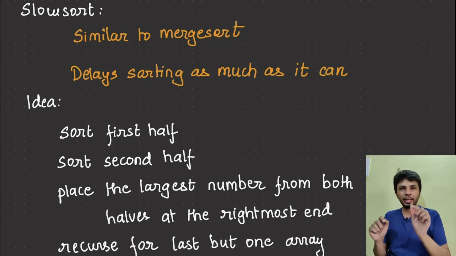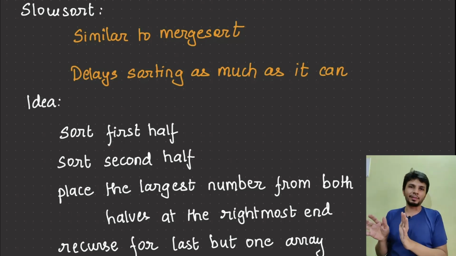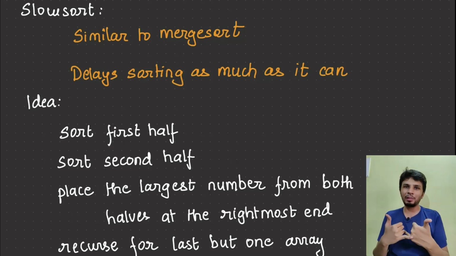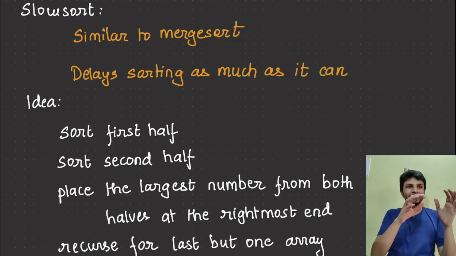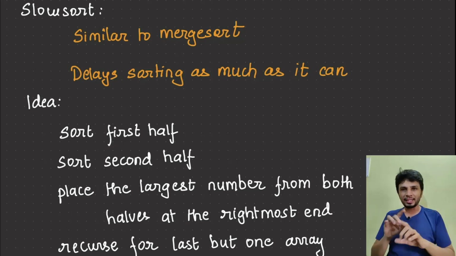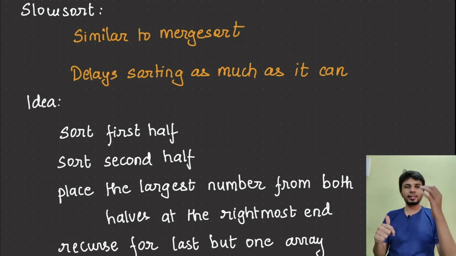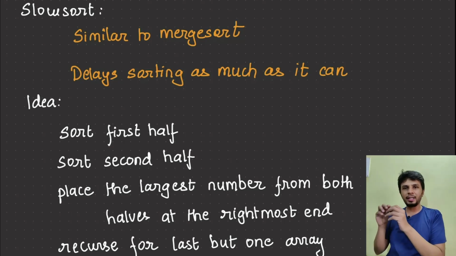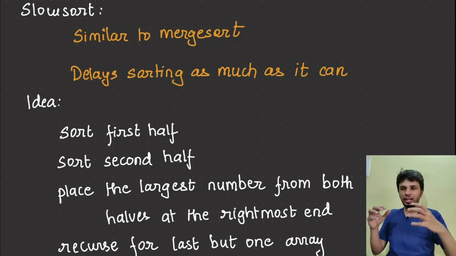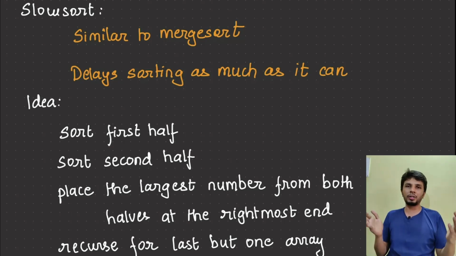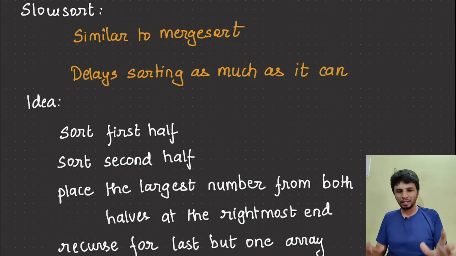So just placing one element at the correct position after sorting both halves. So instead of doing one very simple merge, it is placing the highest element at the correct position and then recursively invoking the same function for the n minus 1 array. Since the highest element is at the correct position, it will recursively call the function for the first n minus 1 elements, right? This is the idea behind slow sort.